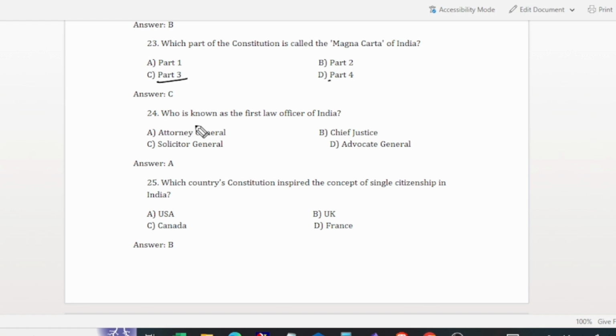And the next one is, who is known as the first law officer of India? The Attorney General is the first law officer of India.